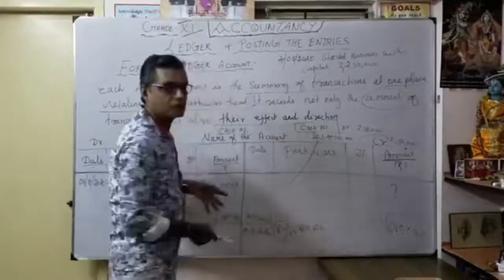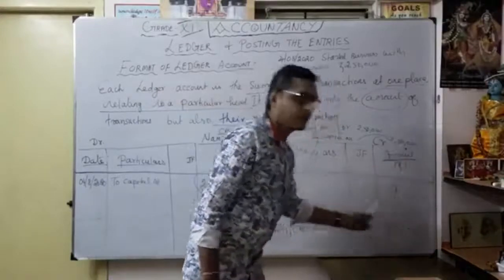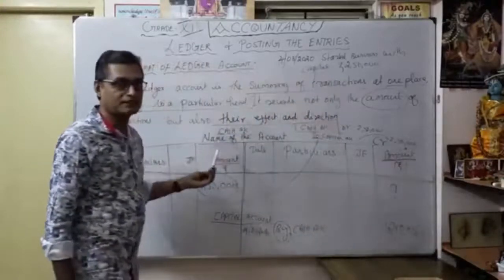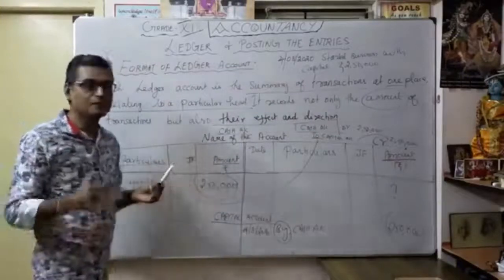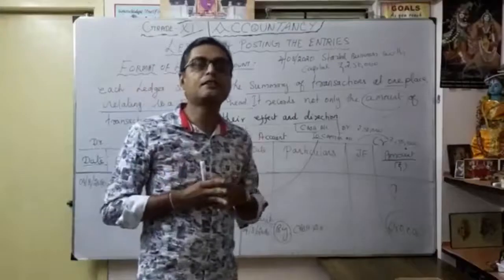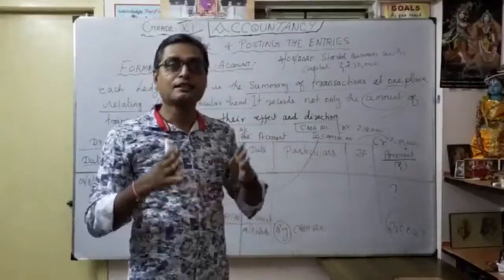As the capital account is what? It's a liability, that's why it's on the credit side. As the cash account is what? As an asset, that's why it's on the debit side. You understood? Always cash account will come as a debit balance only. Always capital account is a credit balance only.